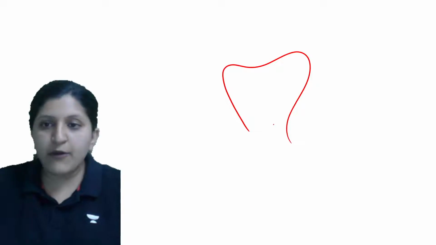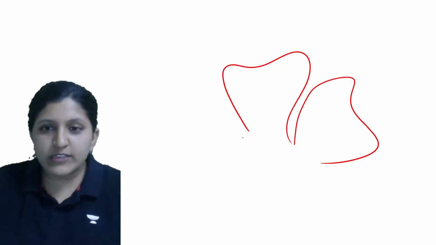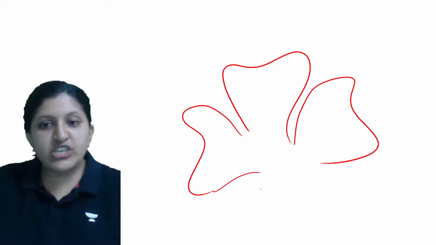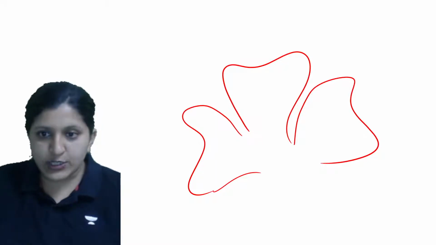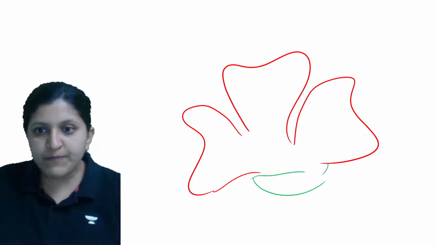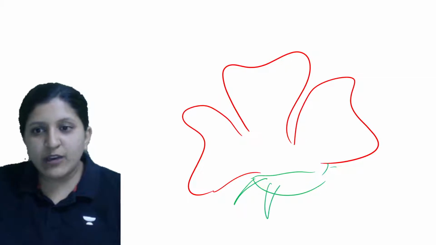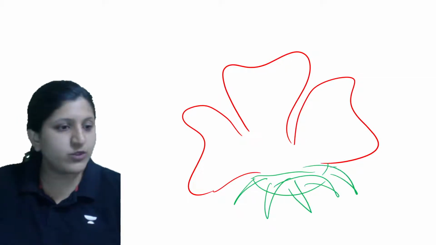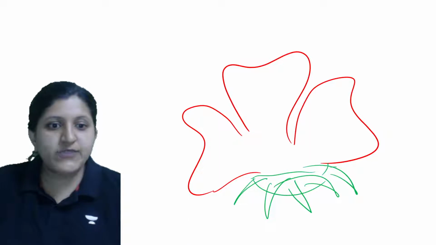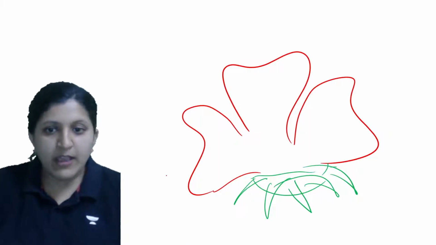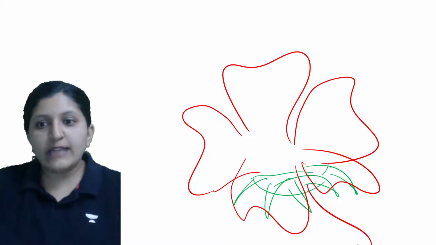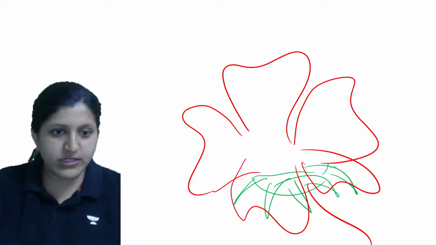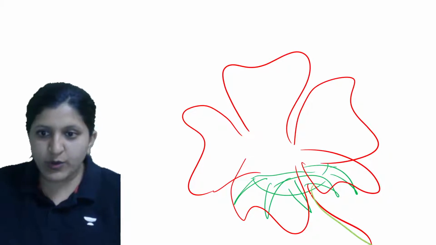Now when we draw a flower, you can see this is a flower now. All the whorls are placed onto the receptacle or thalamus, so here we can draw a thalamus. This thalamus has all these sepals; this is a sepal. Now this flower needs to be attractive, so for that it needs to produce petals. This is a petal over here, and you can see a stalk. We will just draw the stalk as such. This one over here is a stalk.